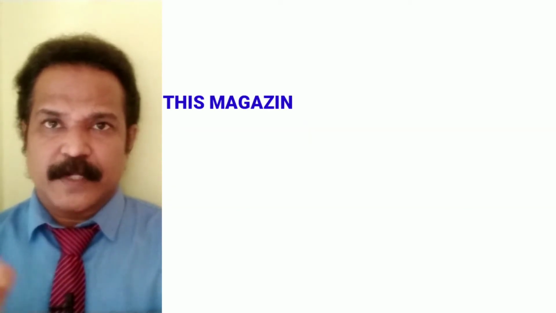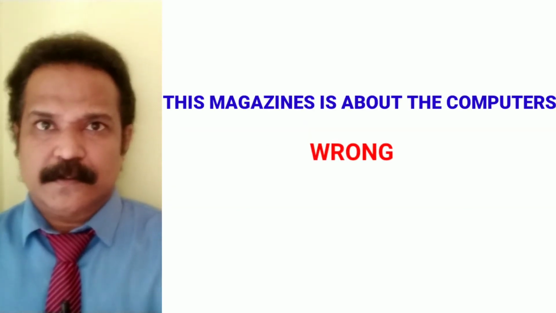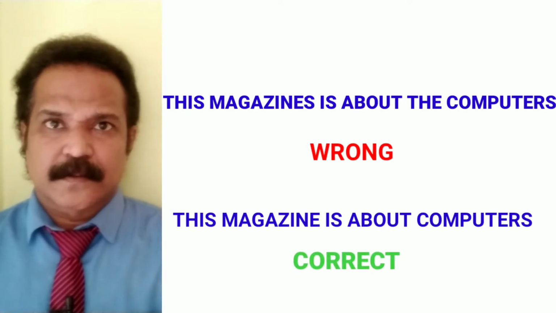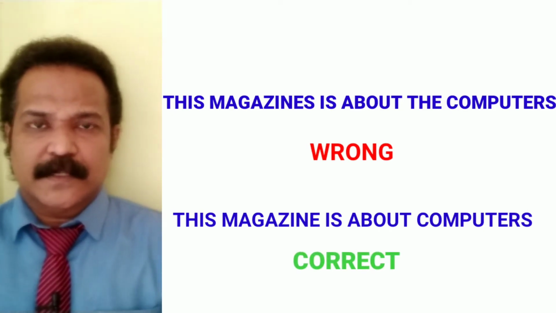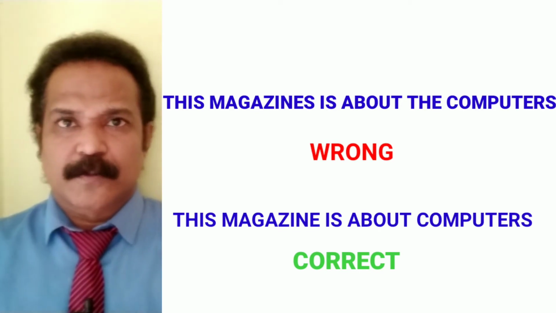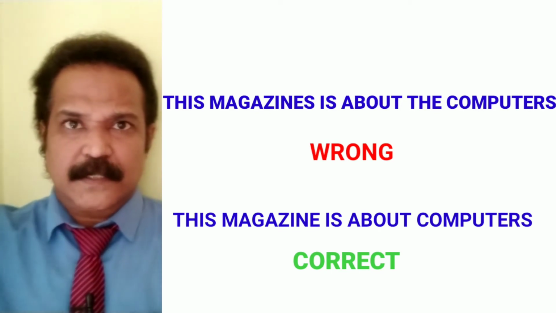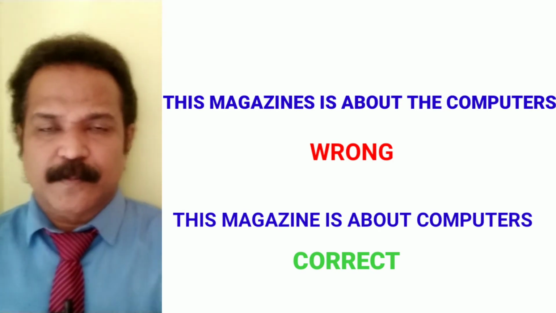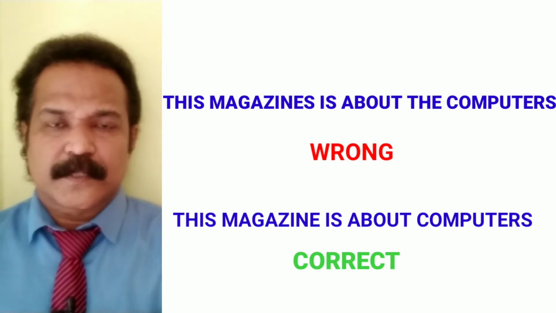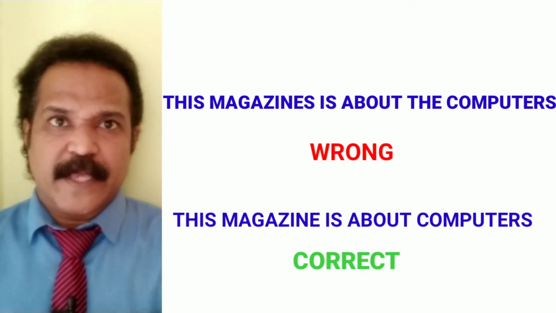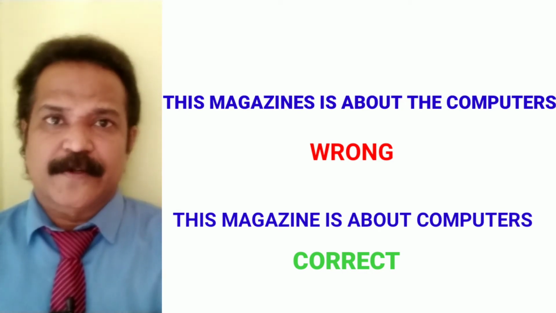That's wrong English when you want to convey all the computers on this planet. Or the last class I told you that example, remember: "This magazine tells about the computers." That's wrong English. "This magazine tells about computers."